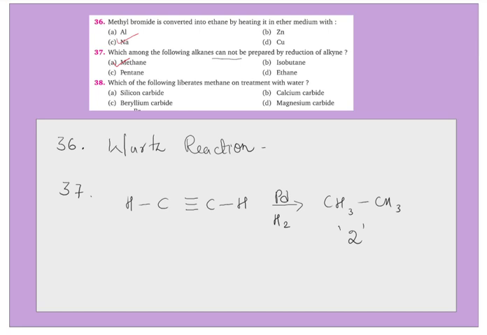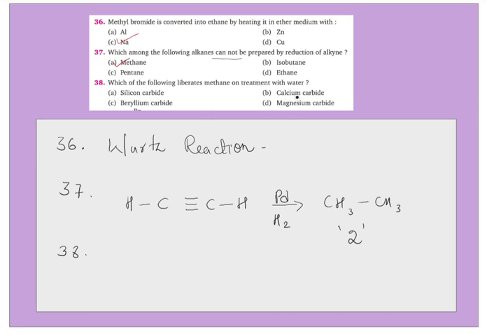Let's take question number 38. Which of the following liberates methane on treatment with water? Silicon carbide, calcium carbide, beryllium carbide or magnesium carbide? Options like these are a bit confusing, so you need to remember this particular reactant to form methane. You are supposed to remember the reaction.